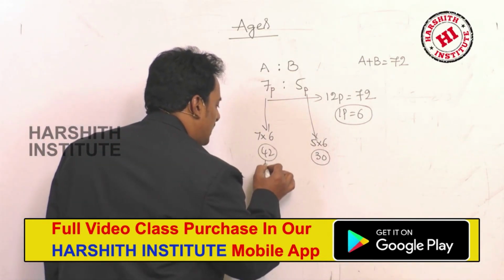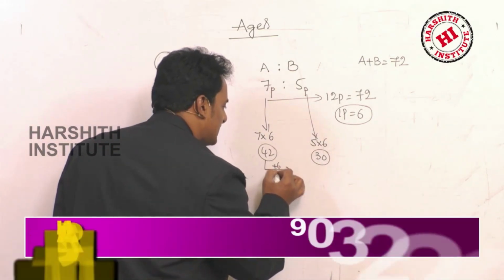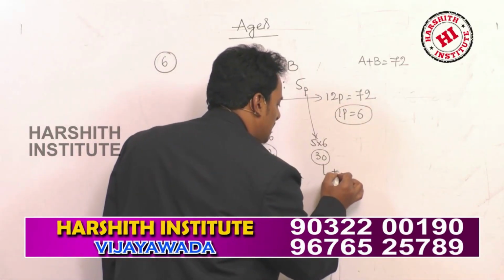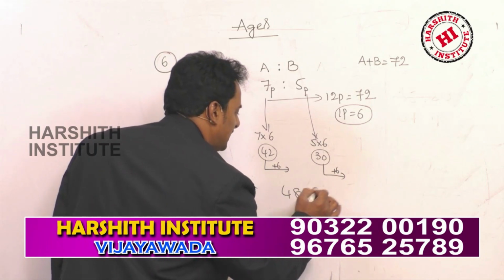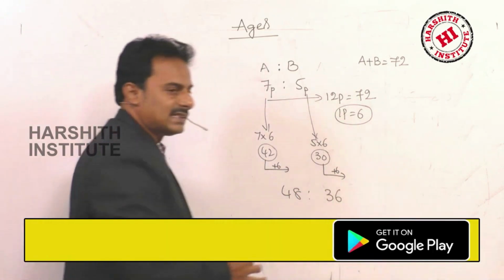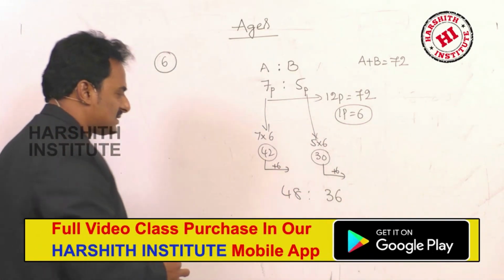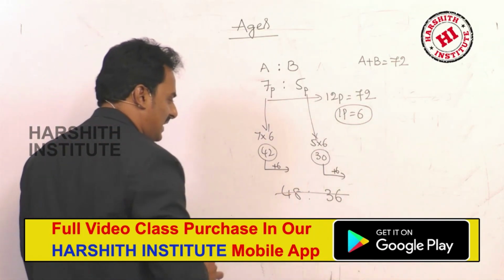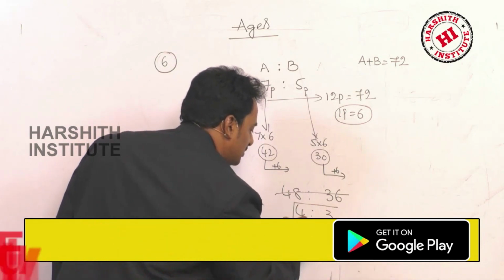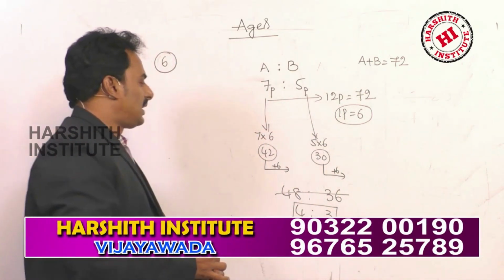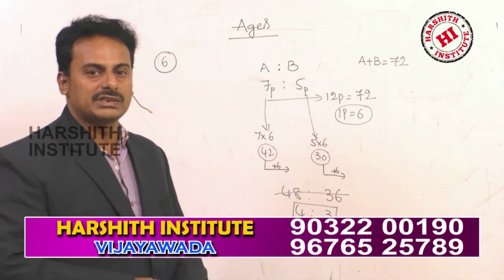After 6 years, you have to add plus 6 here, and here also you have to add 6. That means 48 is to 36. Throughout 12 table cancel. So 4 twelves are 48 and 3 twelves are 36. So the required ratio is 4:3.